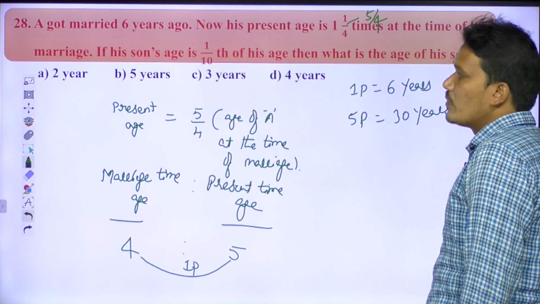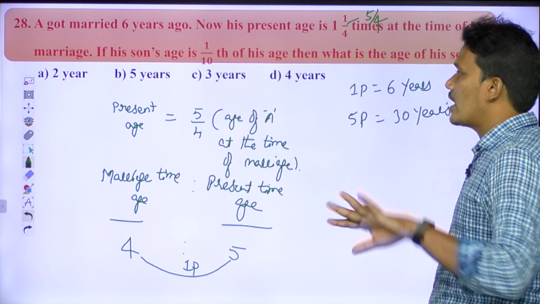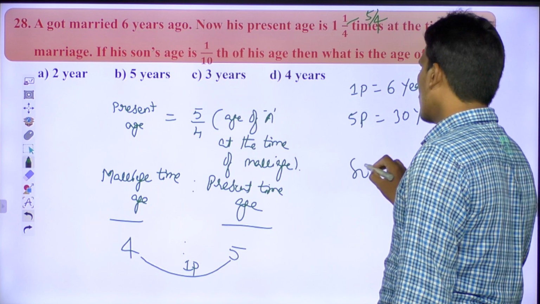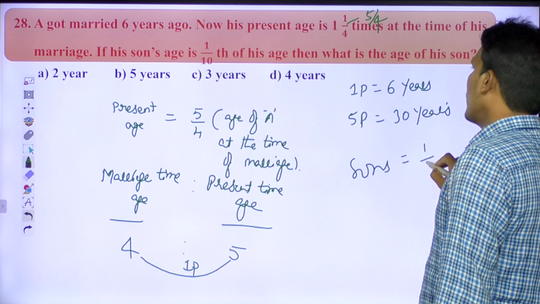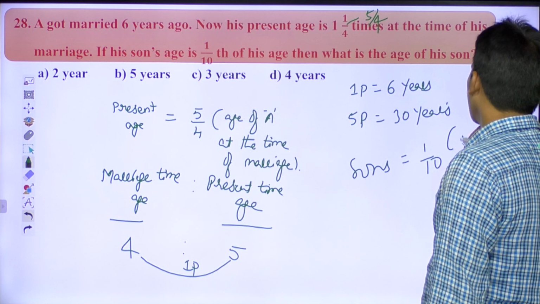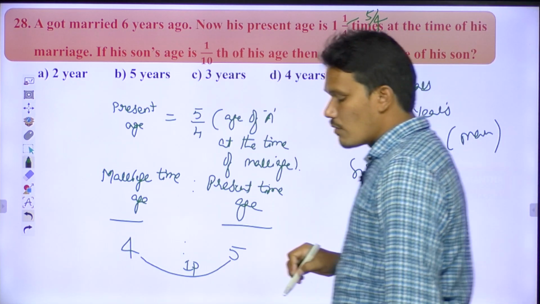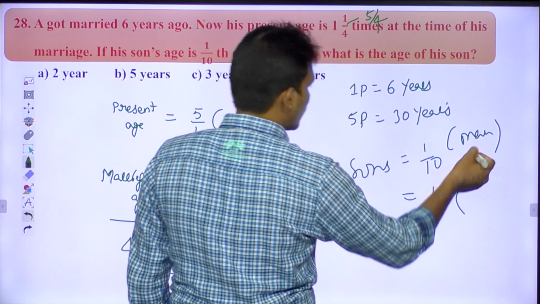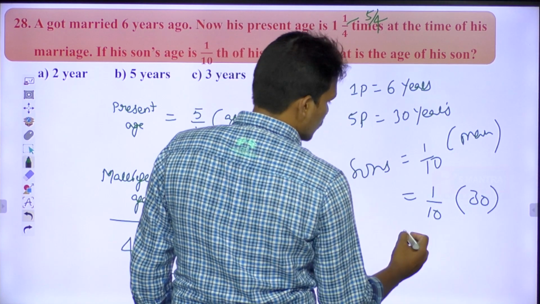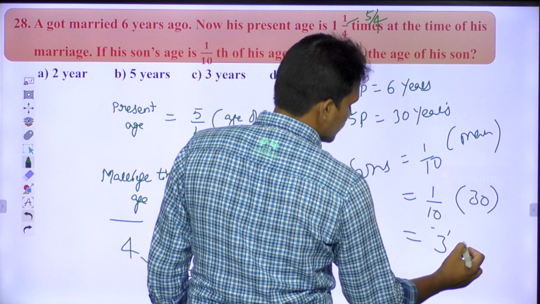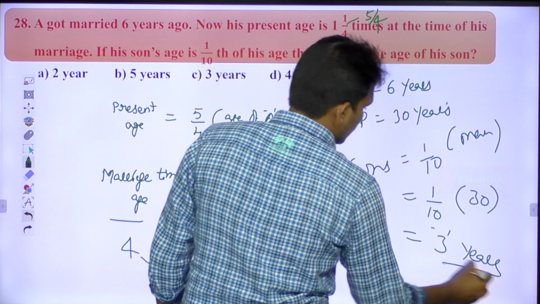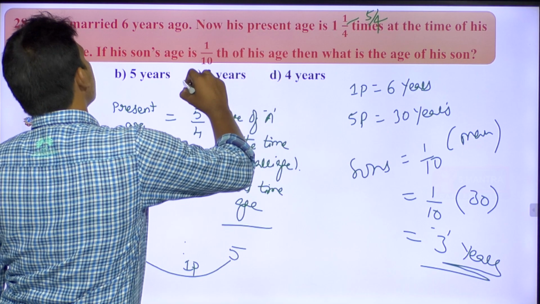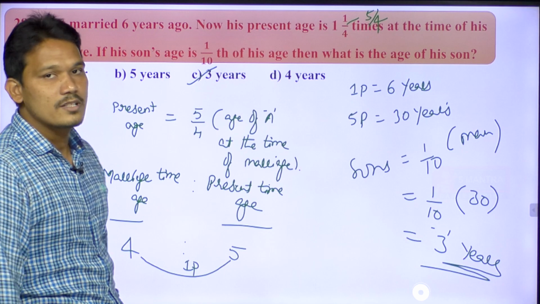If his son's age is 1/10 of his age, then what is the age of his son? Son's age is equal to 1/10 of that man, so 1/10 into 30 years. So 30/10, present son's age equals 3 years. Then option C is the right answer.